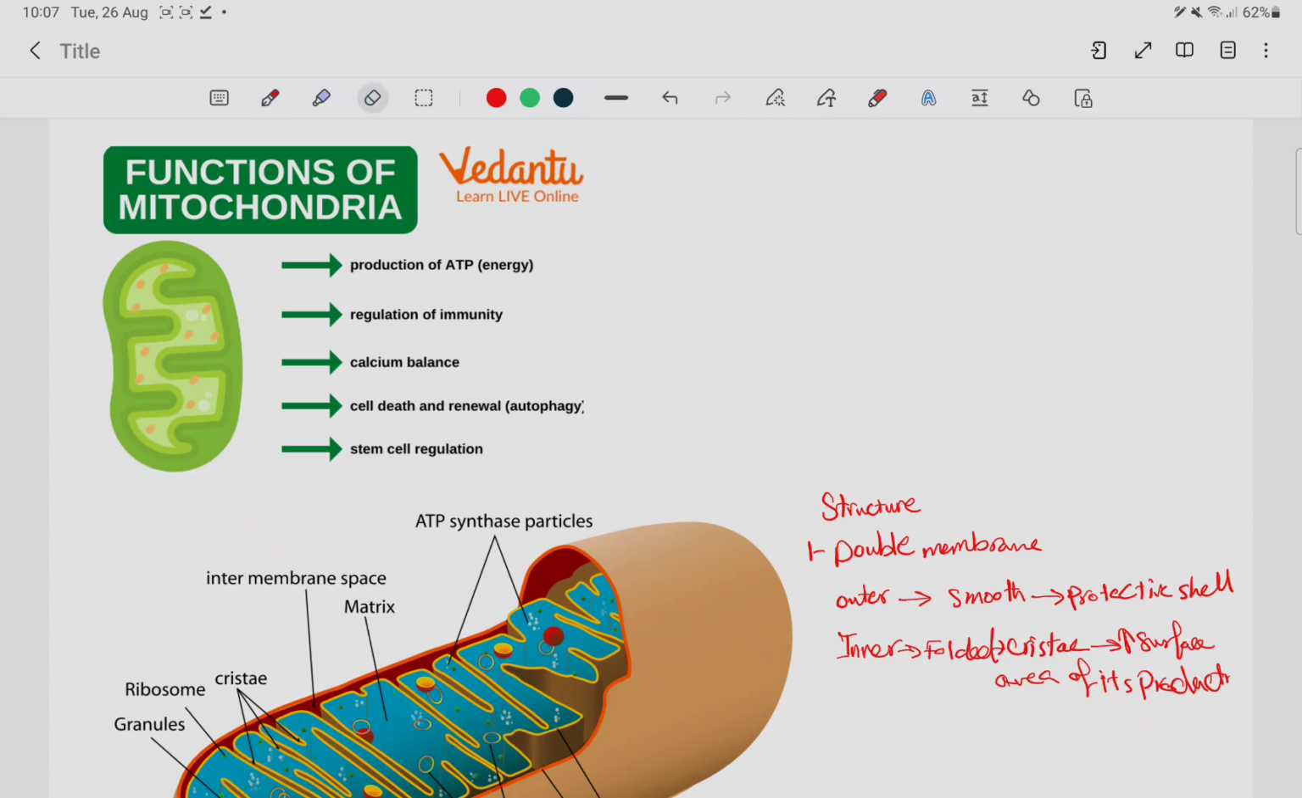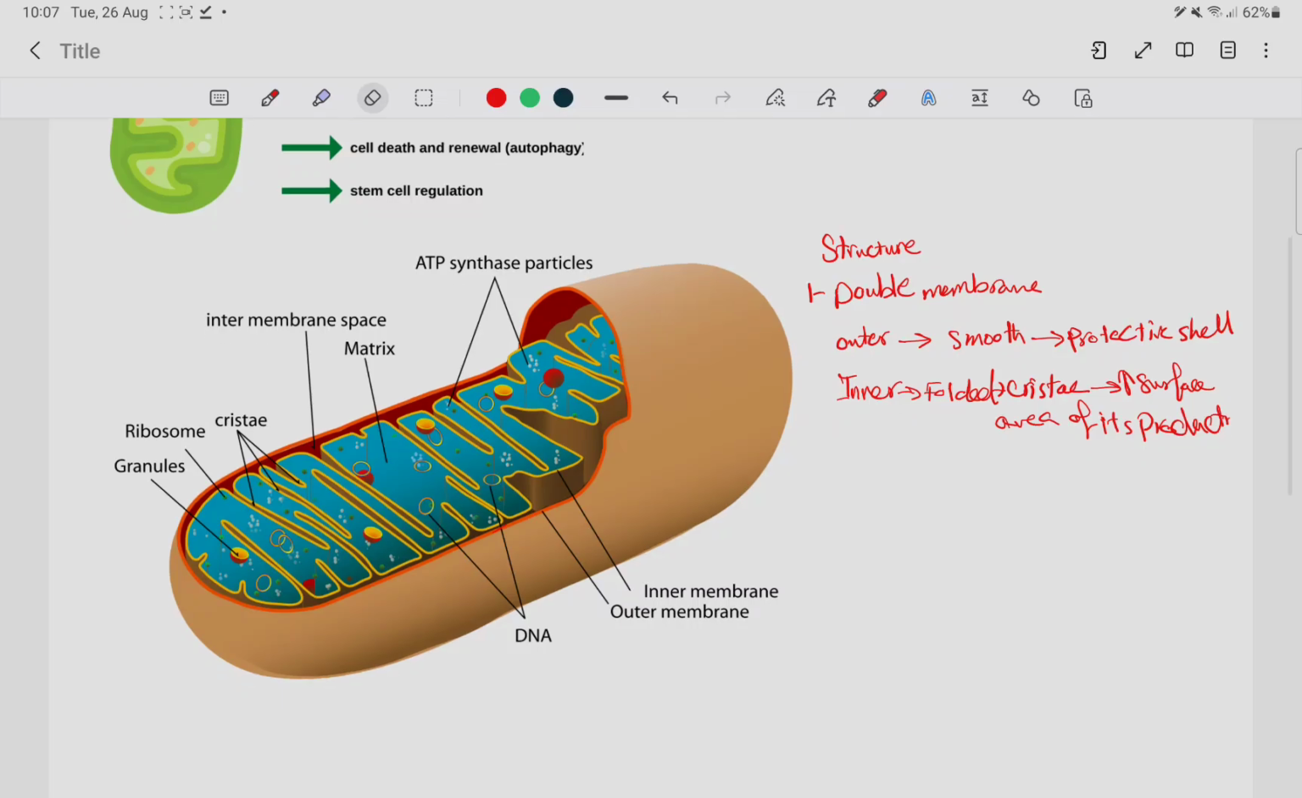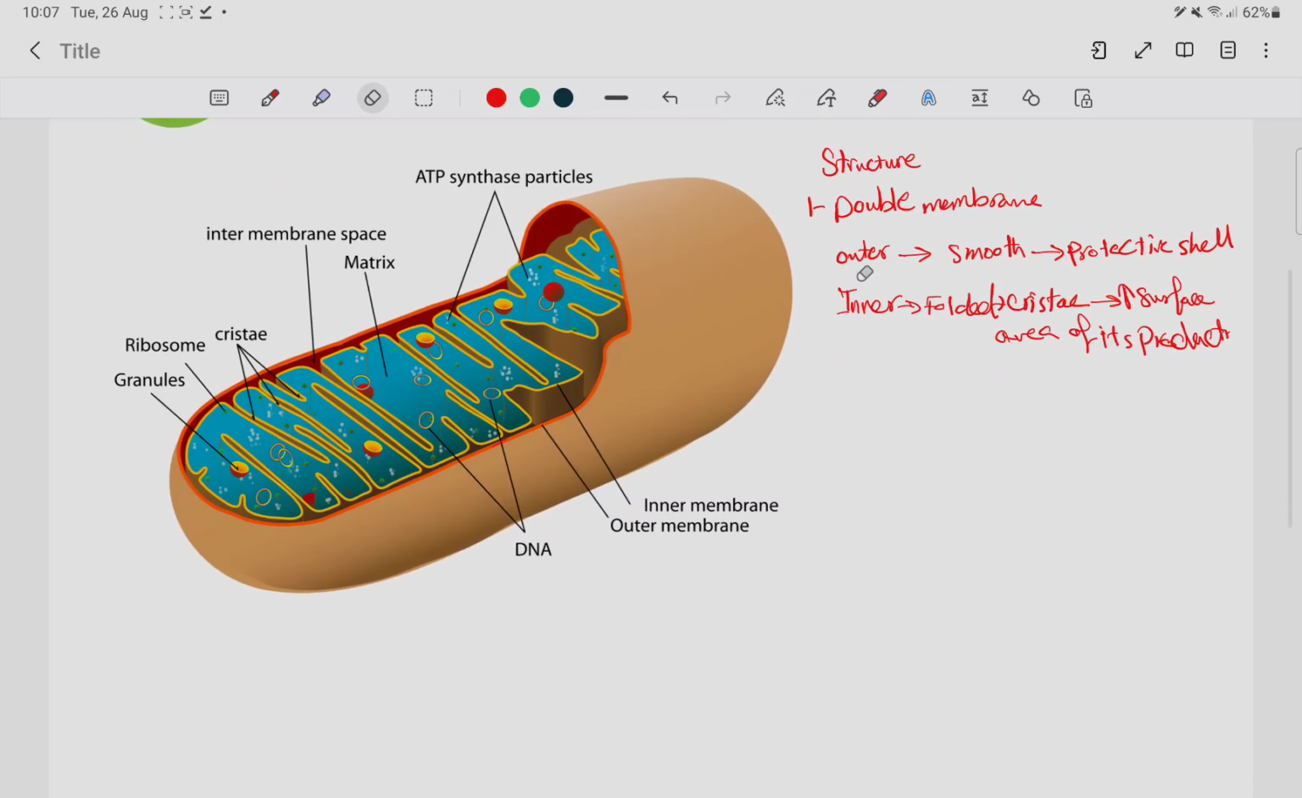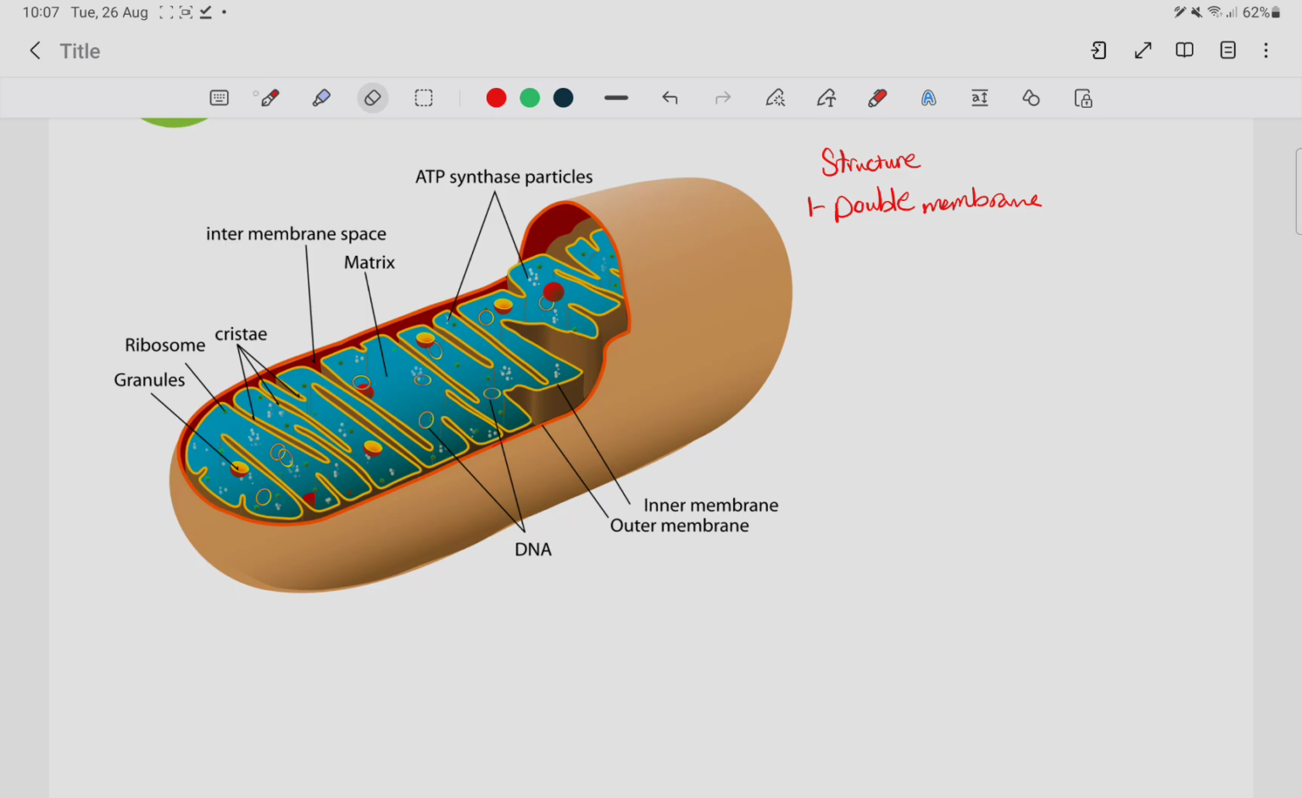Okay, let's talk about the second thing. The second thing is called the matrix. The matrix is the space inside the inner membrane.